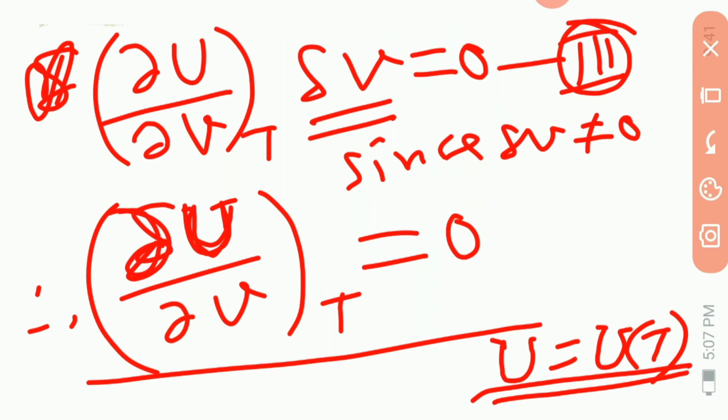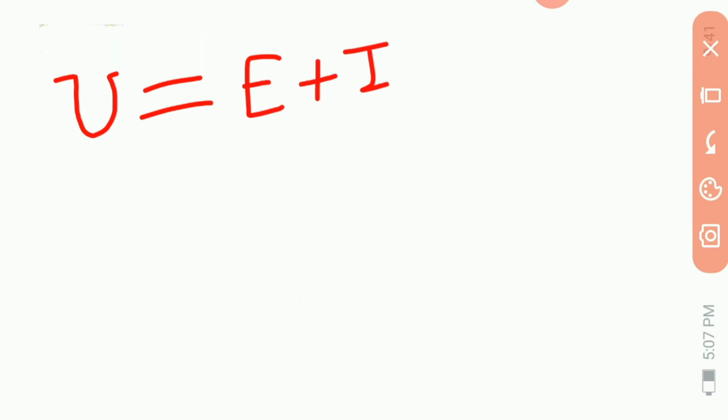Actually, the internal energy U of a given quantity of gas may be written in the form U is equal to E plus I, where E is the kinetic energy due to the translatory motion of the gas molecules, and I is the energy ascribed to all other causes such as molecular rotation and vibration, and also the potential energy of the molecules due to their intermolecular attractions.